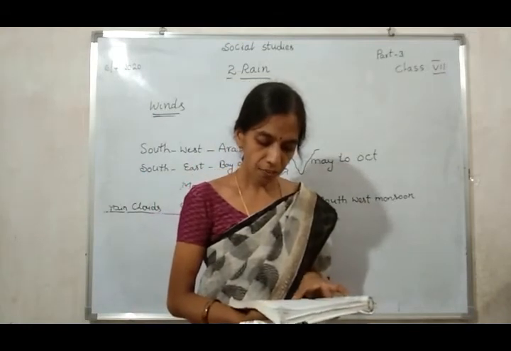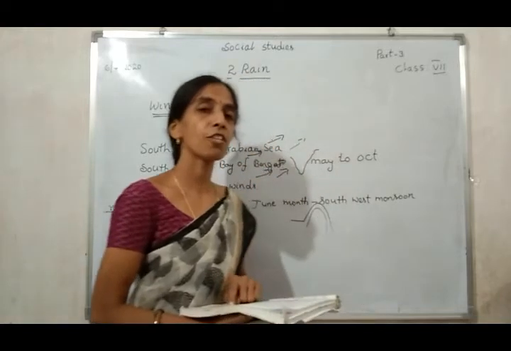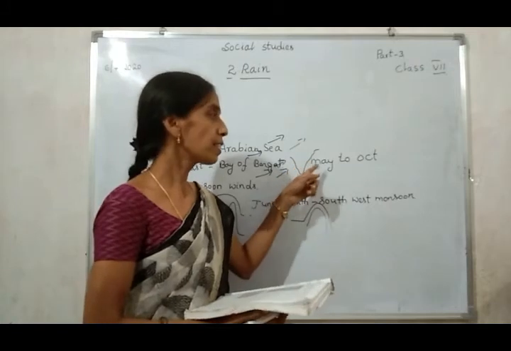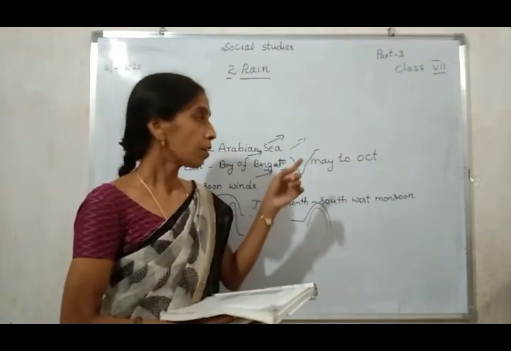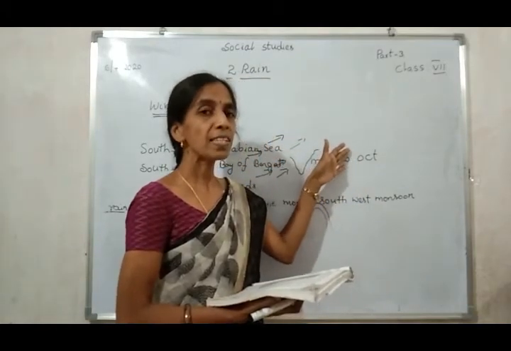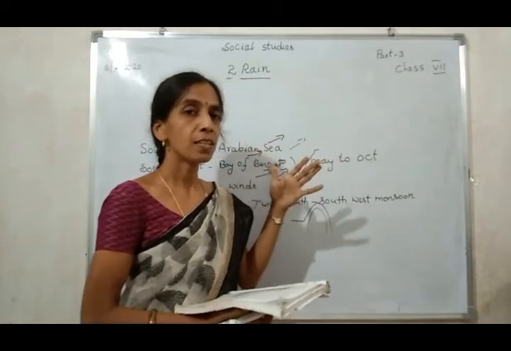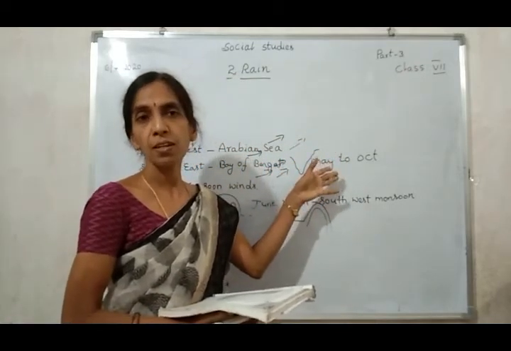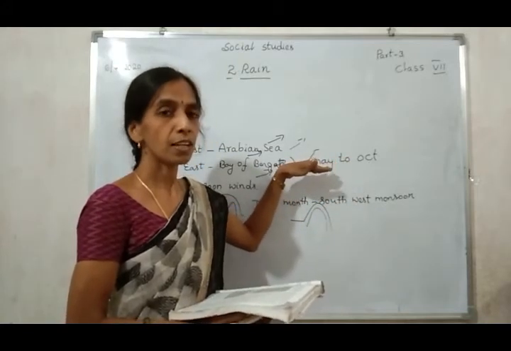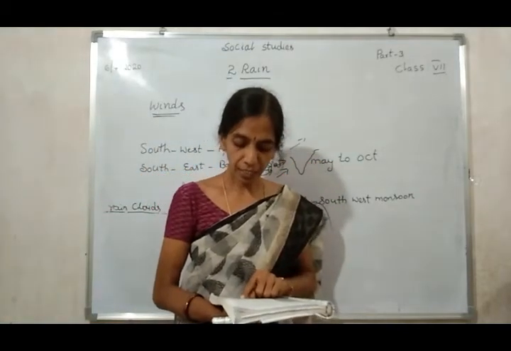These cyclones are formed in the seas due to the intense heat in summer. Actually, cyclones form in which place? Seas. Why? Most of the evaporation happens in which season? Summer season. Evaporation speeds up in summer. So in the summer season, cyclones form over the seas, due to the intense heating of the sea in summer.